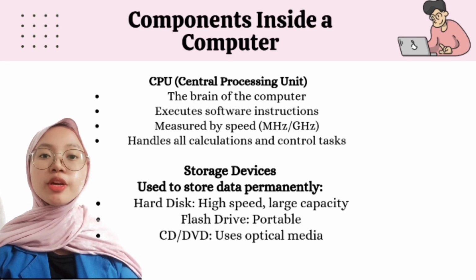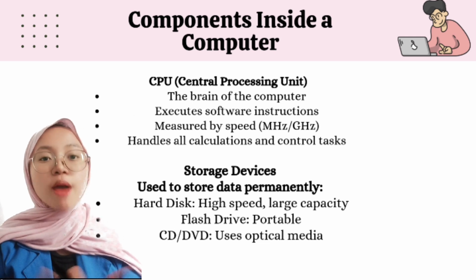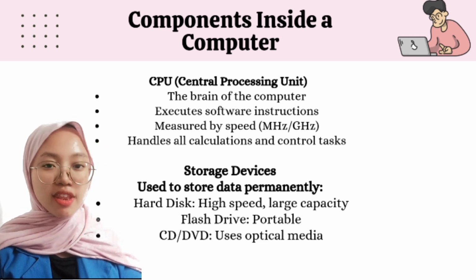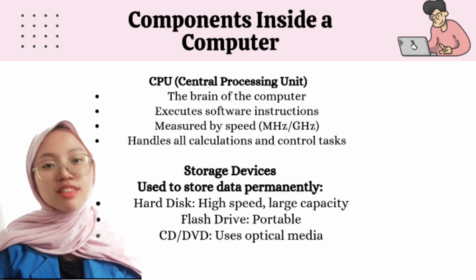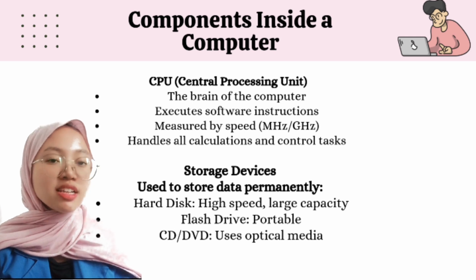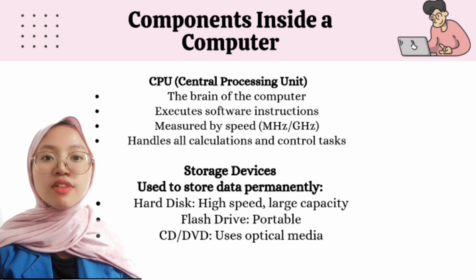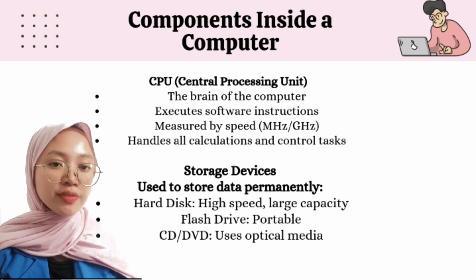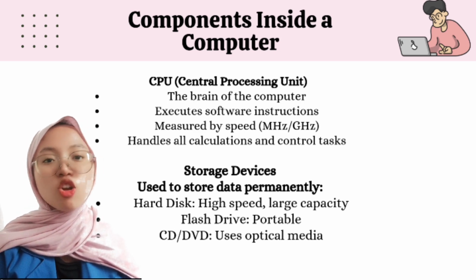The brain of the computer, it executes software instructions, measures bit speed, and handles all calculation and control tasks. Storage devices include hard disk, high-speed, large capacity, flash drive, floppy disk, CD and DVD as storage media.